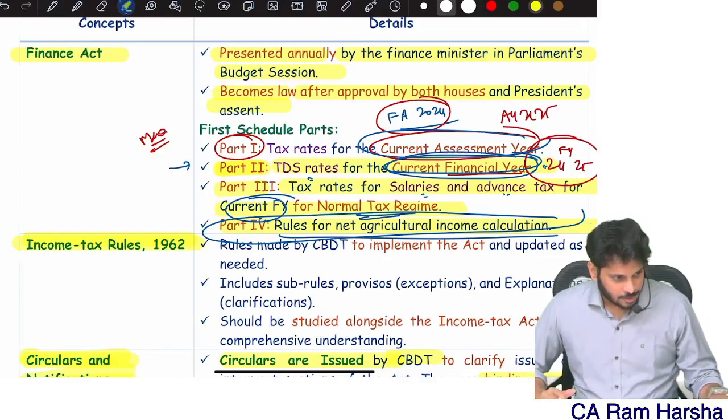Then you can set off against long-term capital gain 112 or 112A, as the case may be. What does it mean? For example, let us do one problem here. Suppose SSE has long-term capital gain, that is 112A long-term capital gain, of 3 lakh.